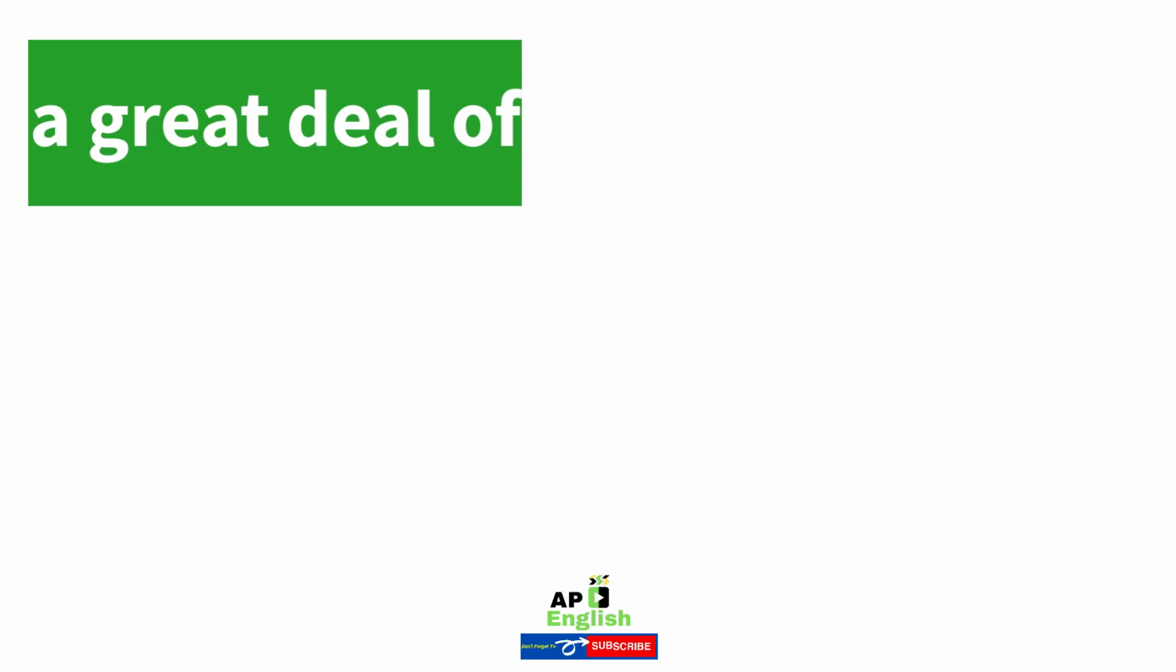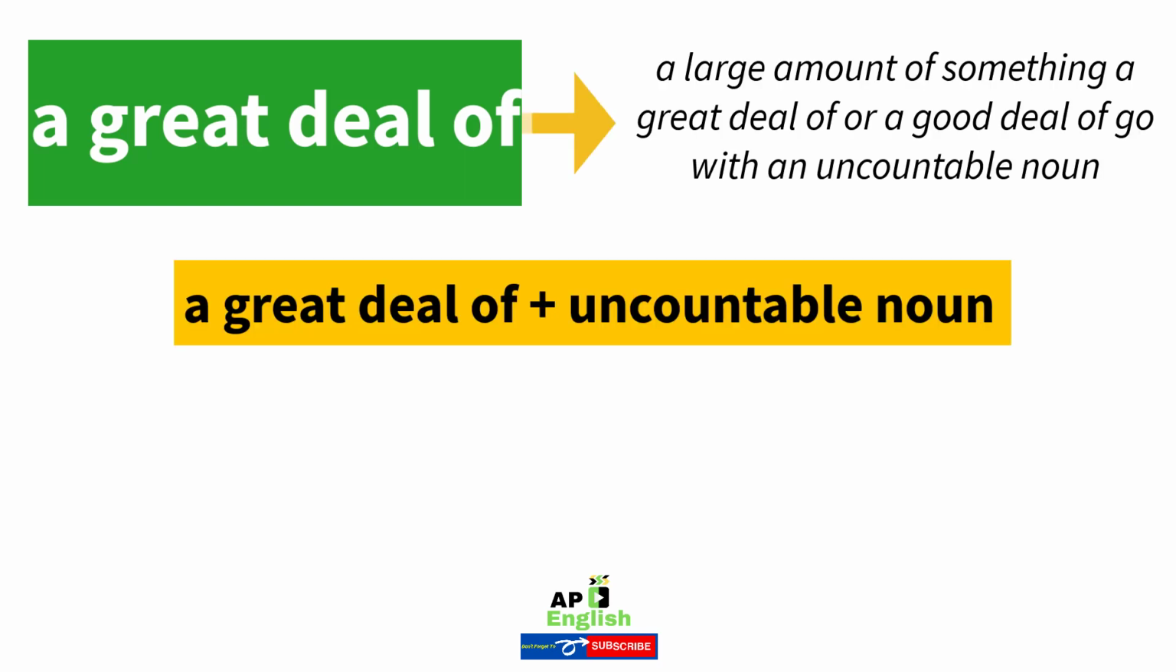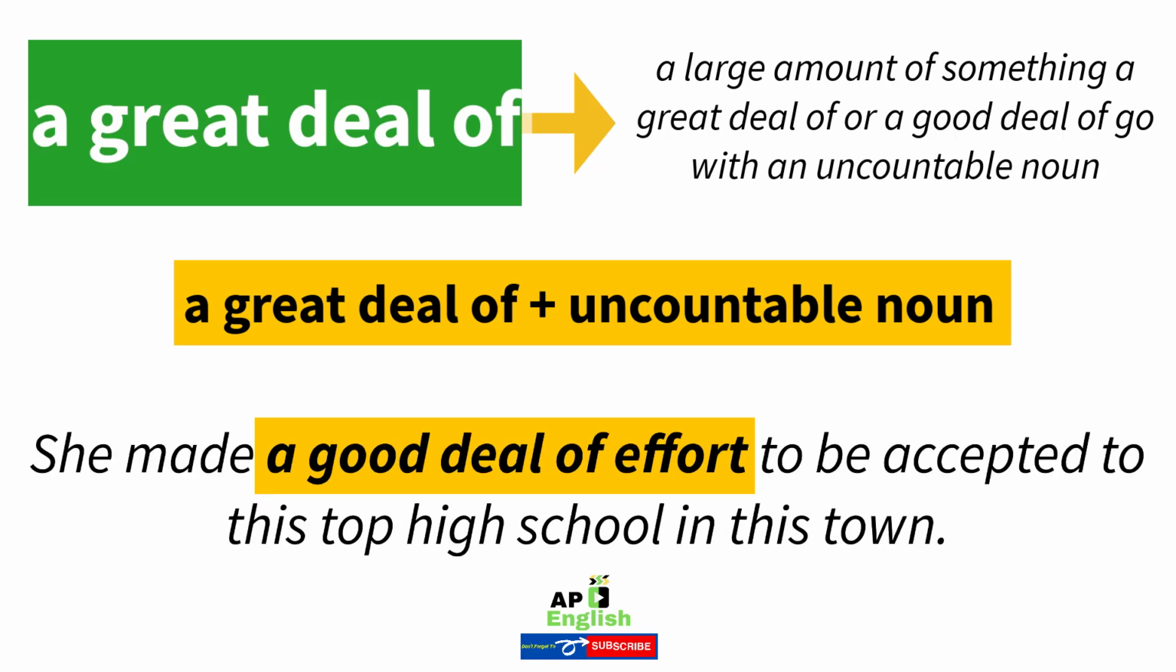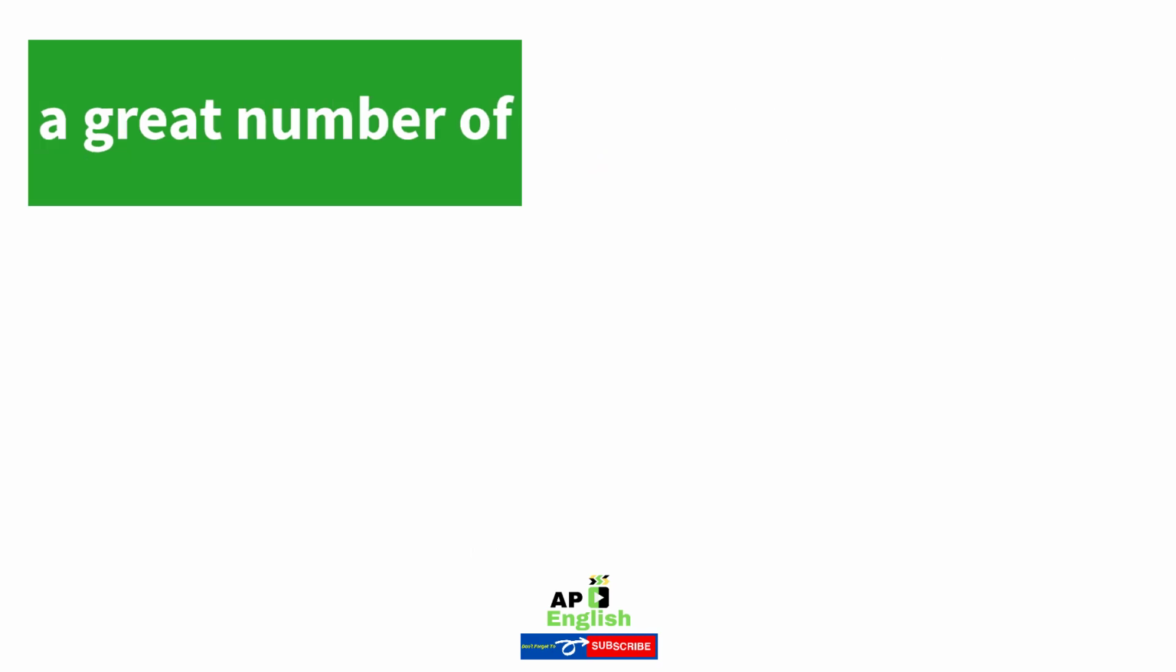25. A great deal of. A large amount of something. A great deal of or a good deal of go with an uncountable noun. Example: they've spent a great deal of money buying furniture for house decoration. She made a good deal of effort to be accepted to this top high school in this town.